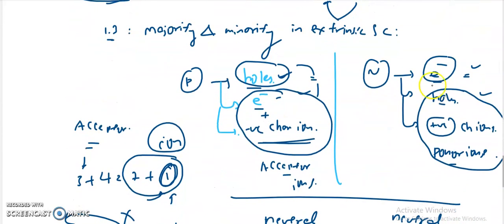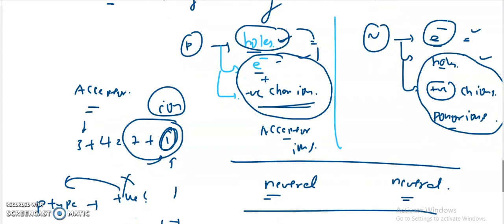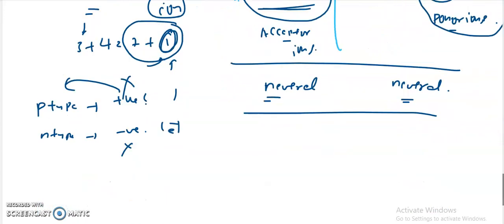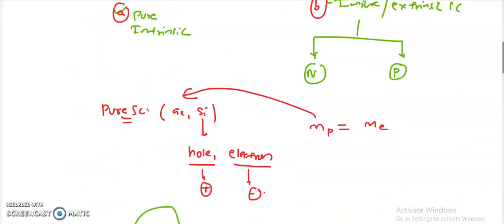The p-type has holes, electrons and acceptor ions. The n-type has electrons, holes and donor ions. Due to all these three types of charge carriers in the p-type and the n-type, the net charge of the p-type and n-type is neutral. So that is the overall concept regarding the introduction to semiconductors.